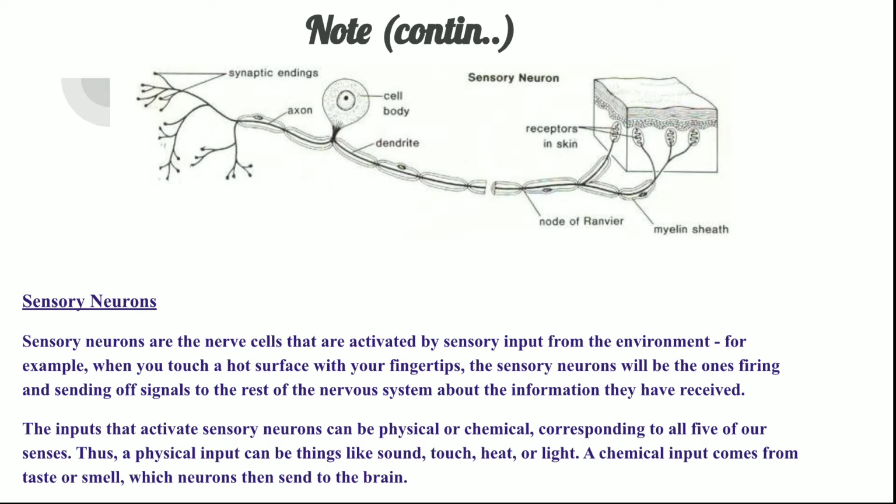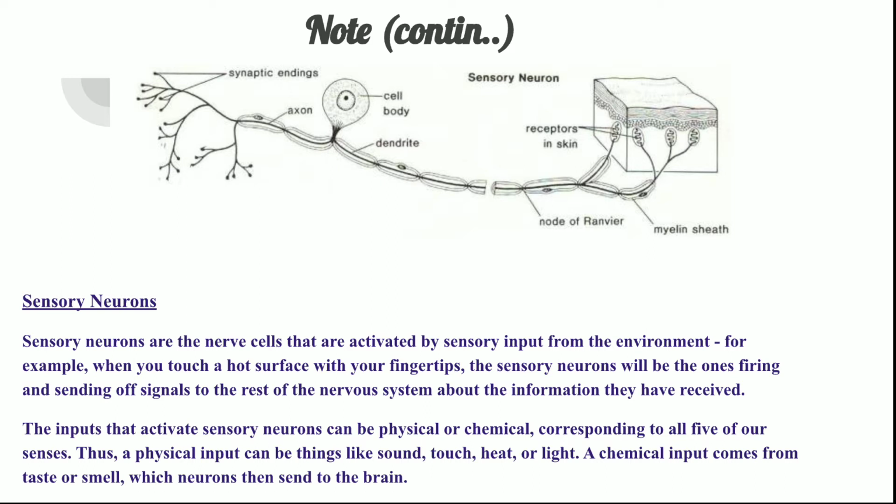So when we touch a hot object, the skin, which is a sensory organ, receives this impulse, this signal, and it is carried by the sensory neuron to the central nervous system. The central nervous system receives the signal of this impulse through this sensory neuron.